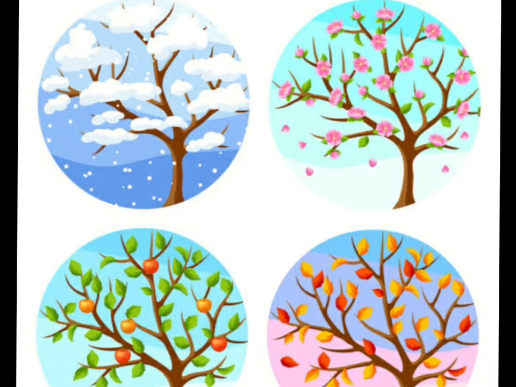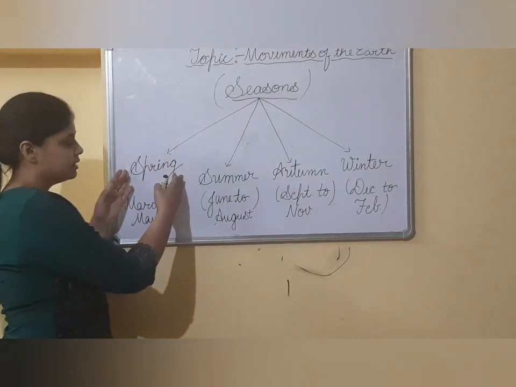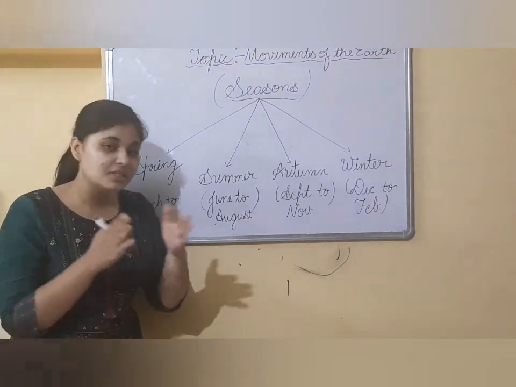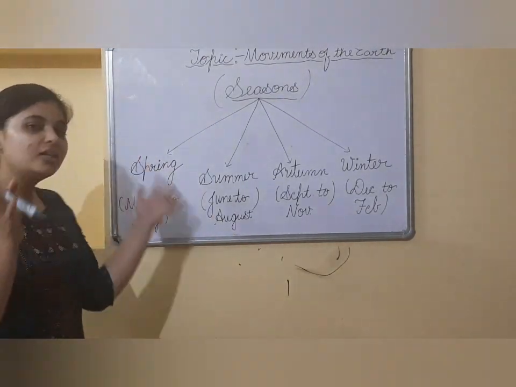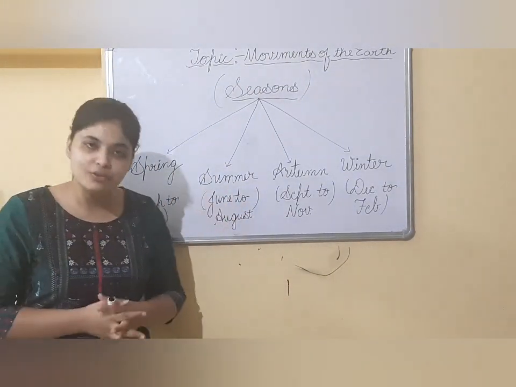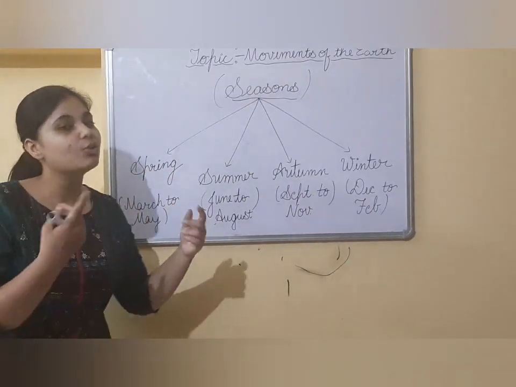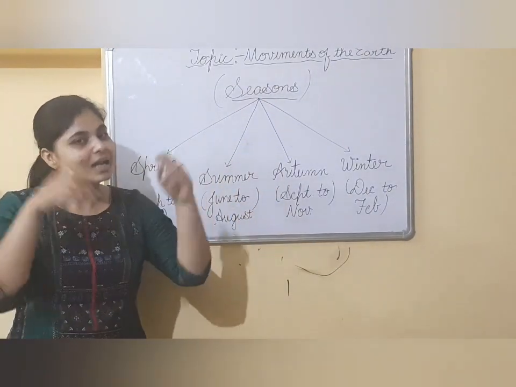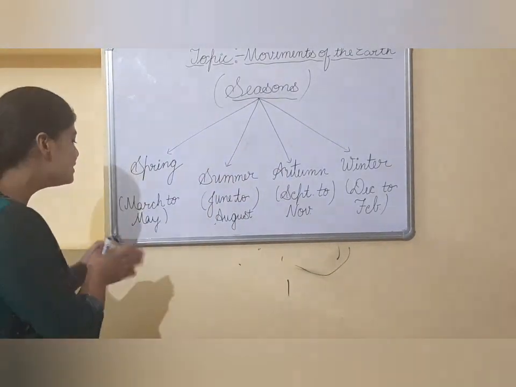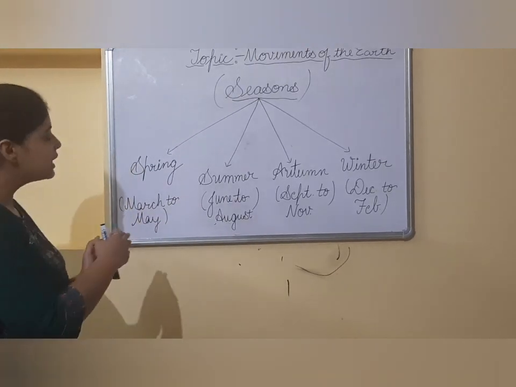Now let us discuss in detail spring, summer, autumn and winter seasons. So first is spring season. In this season, what happens? The weather becomes warmer, and plants start reviving. So this is called the revival season. Why revival? Because, as I told you, the flowers start coming on the trees. The period of the spring season starts from the month of March and continues till May.